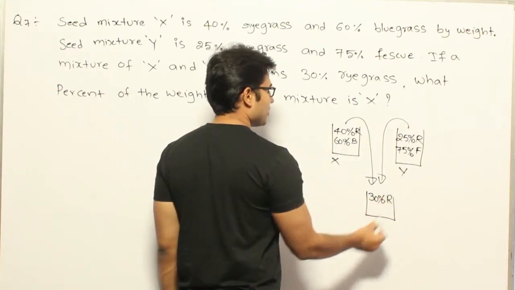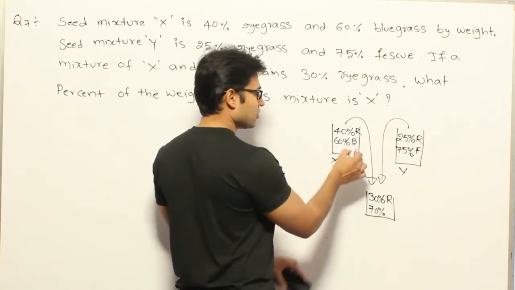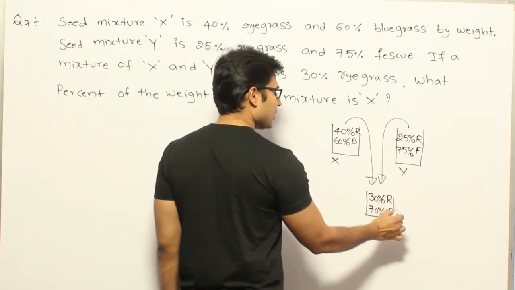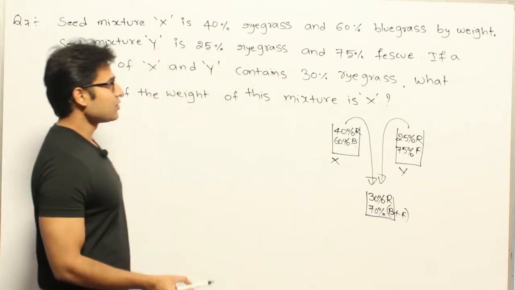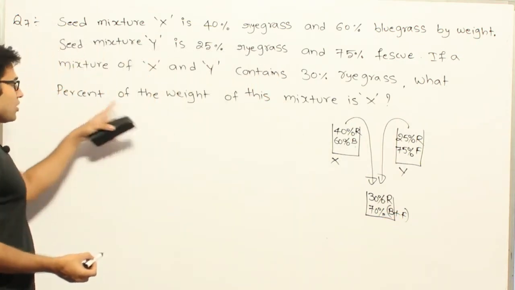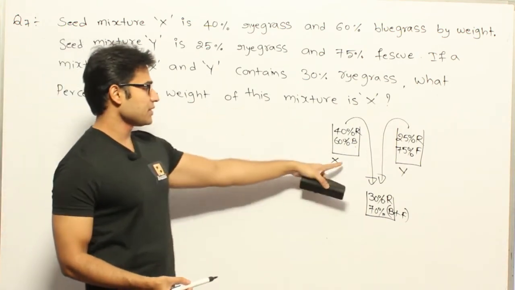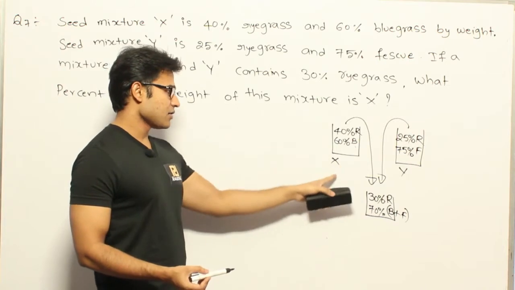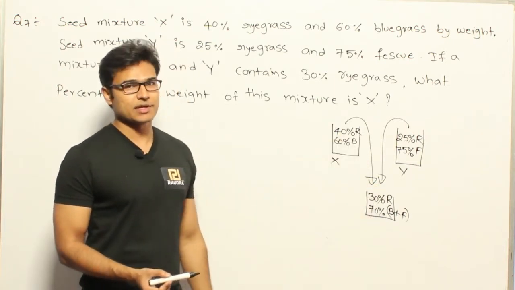30% ryegrass, and what happens to the remaining 70%? The remaining 70% will contain a combination of bluegrass as well as fescue, right? And we need not worry about it. We are concerned only about the ryegrass here. Now what percent of the weight of this mixture is X? Now they are asking what is the weight of X that has been taken into this final mixture. That is what is asked.